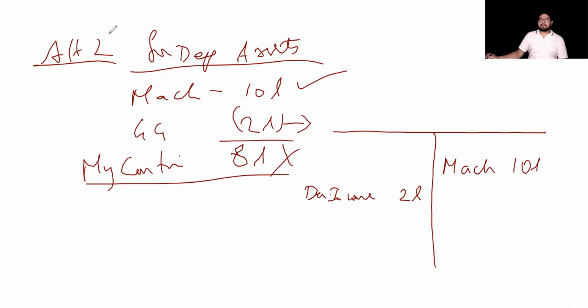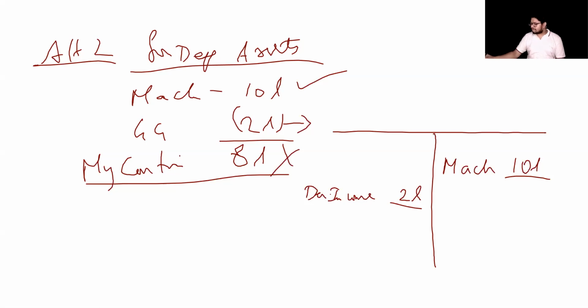Once this initial recognition of 10 lakhs and 2 lakhs is done, every year I am supposed to charge depreciation, no?